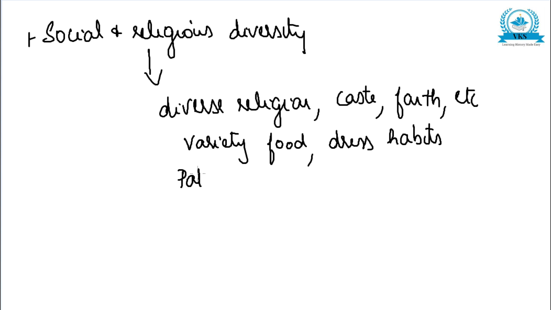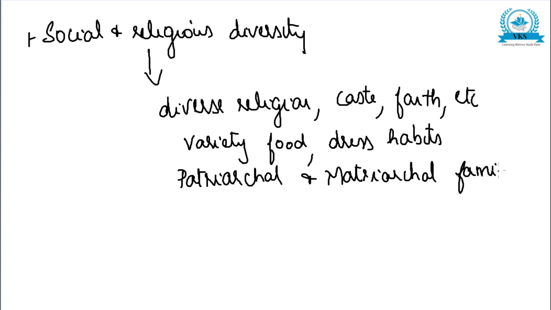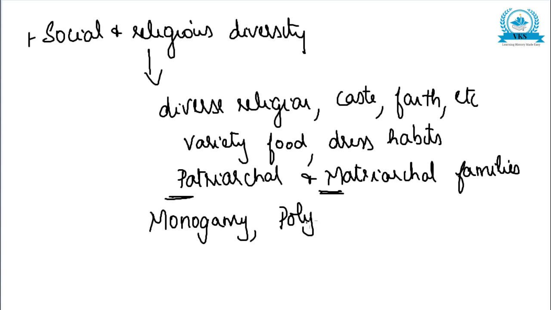Regarding families, we have patriarchal and matriarchal families existing in India. That is, in a patriarchal family the father is the head, and in a matriarchal family the mother is the head of the family. Regarding marriages, we have different systems like monogamy, polygamy, etc.